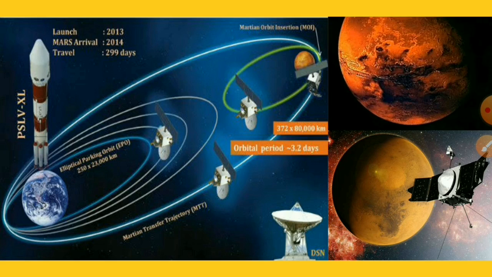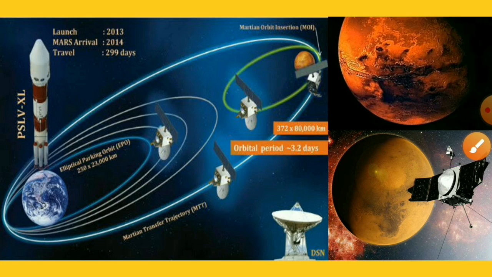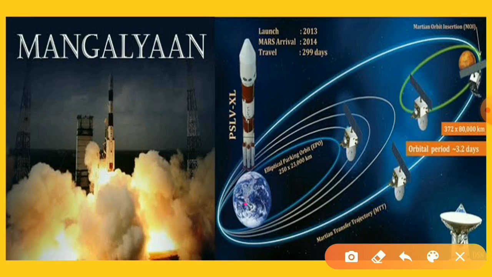Here you can see this is Mars, and here this is the satellite which was sent by ISRO, that was the Mangalyaan. Here you can see the orbits, how it was launched and how the satellite reached from the Earth to Mars.